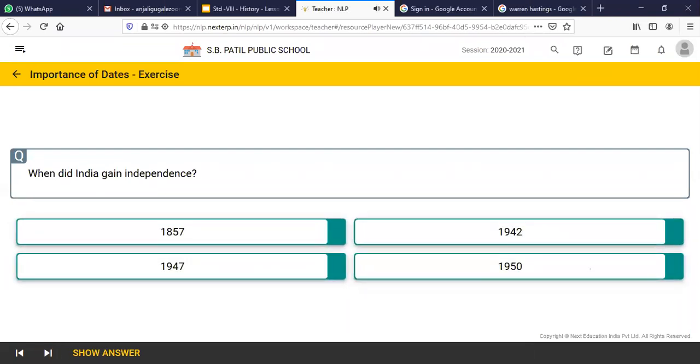Okay. Next question is, when did India gain independence? Everybody knows about this. Many children are raising hands. All right. Shravani, you can answer the question. Ma'am, 1947. Very good, Shravani. It is 1947.